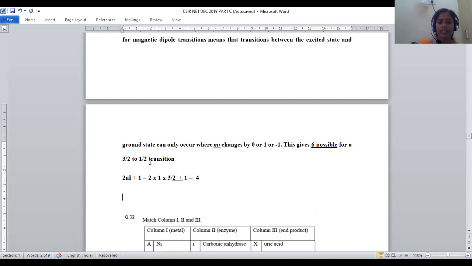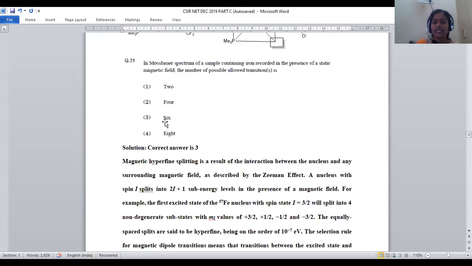Let us apply it to the second one, that is 1 by 2. I is equal to 1 by 2. In that case, it will be 2 into 1 iron atom into, here we have to substitute the I value, which is half. When half is substituted, the 2 gets cancelled and one more plus 1 is there. So we get 1 plus 1, it will become 2. So how many total possible transitions are there? 4 plus 2, total possible transitions are 6. For question number 31, option 3 is satisfying this statement.